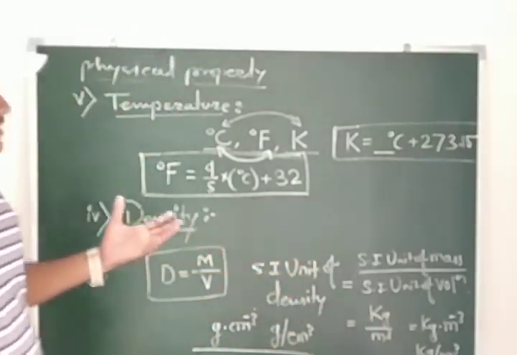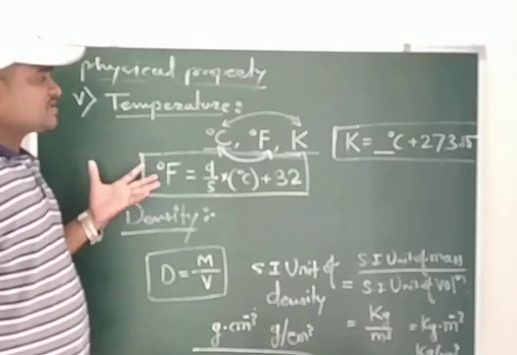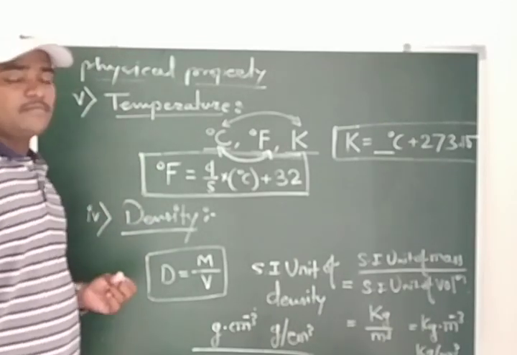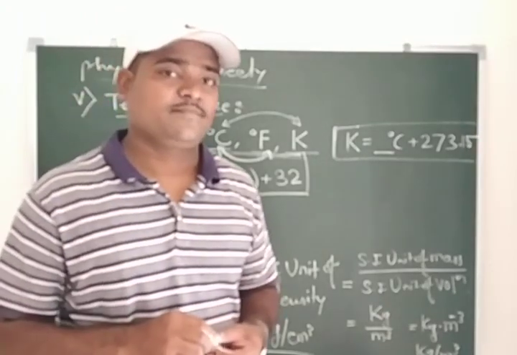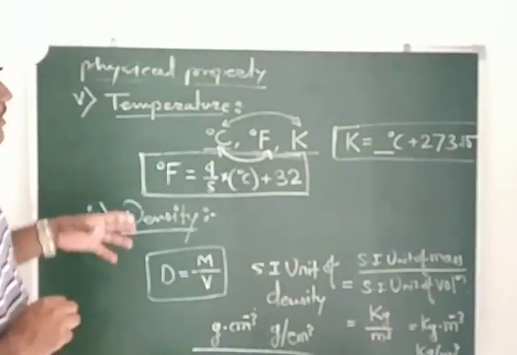So this is all about our today's lecture. We have seen the five physical properties which we use in our basic chemistry. So this is all in today's lecture.